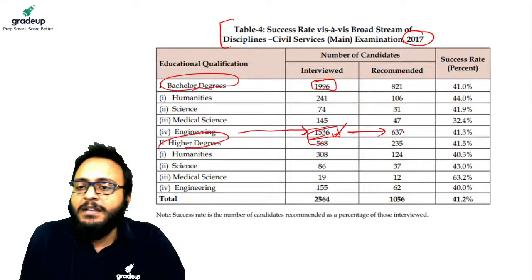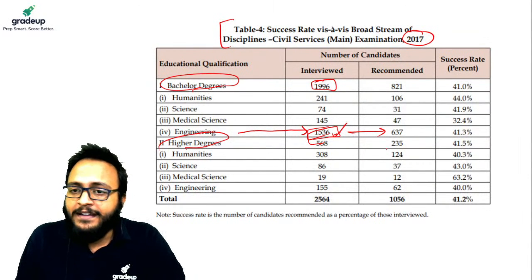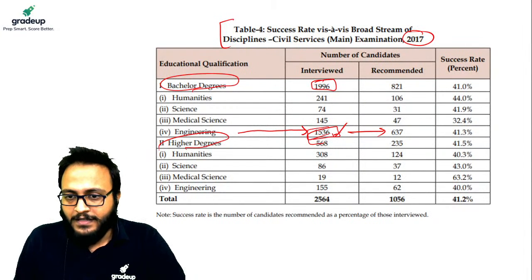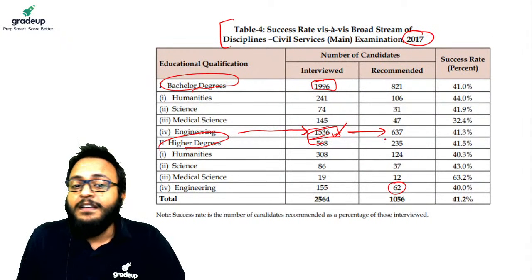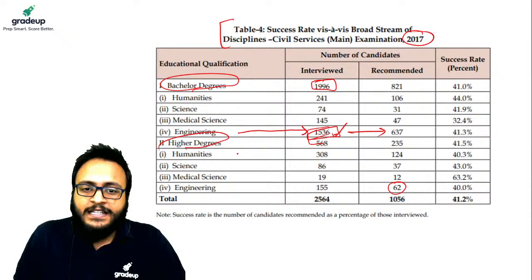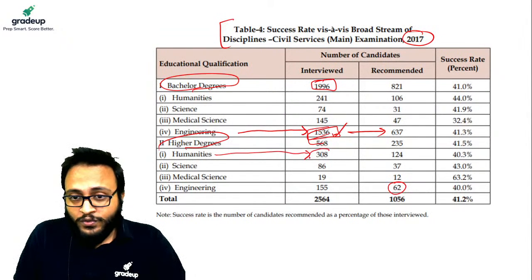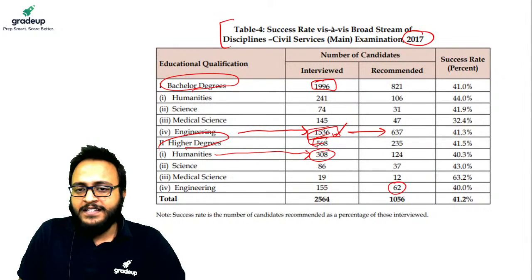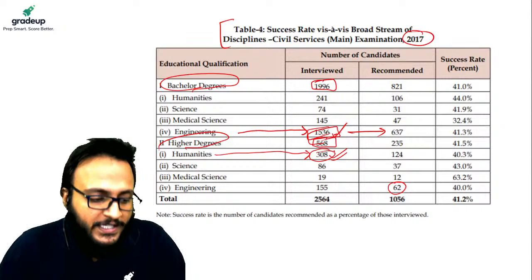The maximum number of engineers appeared as well as were recommended for the civil services. And second significance is that among the humanities, those who had master's degrees, the total was 568 candidates, and most of them had a master's degree in humanities.